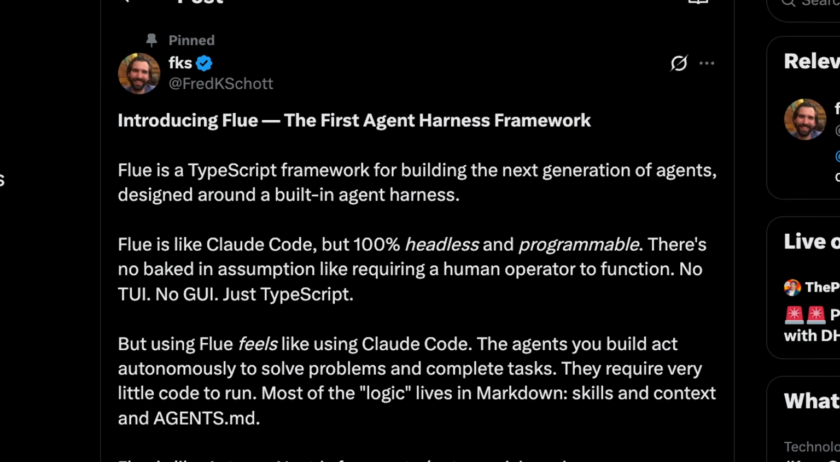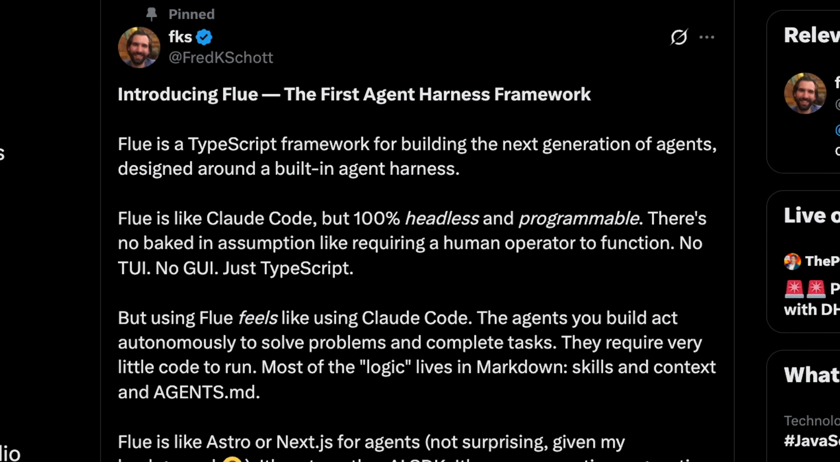Flue was built by the co-founder of Astro, and funnily enough, they didn't set out to build an agent harness framework. Fred and the team built Flue to run AI workflows inside of Astro's own GitHub repo. But when another engineer from Amplitude got their hands on it, the team realized that this is a tool that any agent should have access to, which actually makes sense if you think about it.